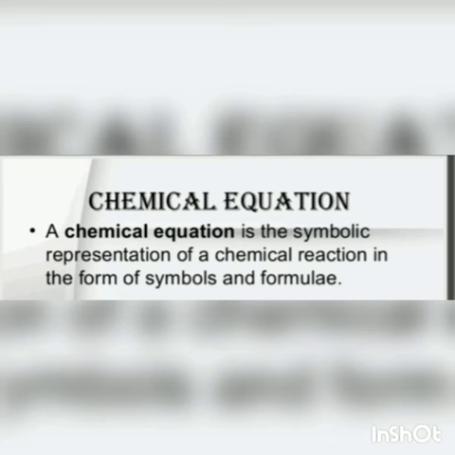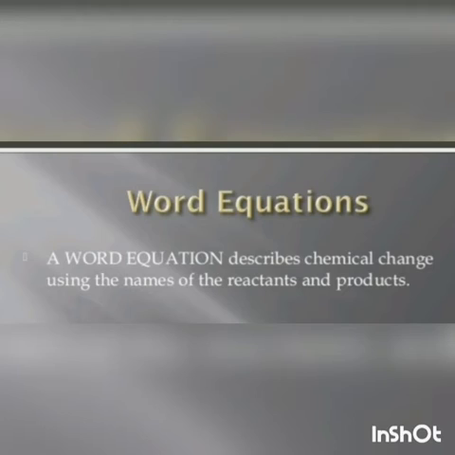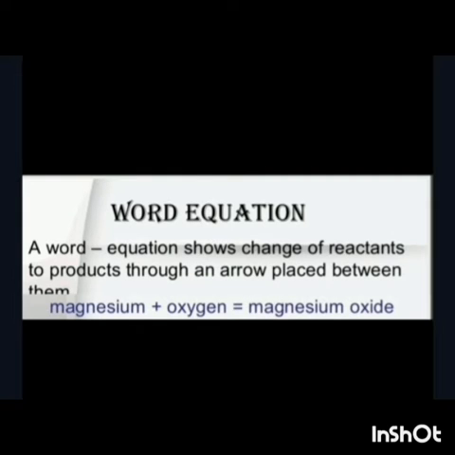Let's discuss chemical equations. A chemical equation is the symbolic representation of a chemical reaction in the form of symbols and formulas. A word equation describes a chemical change using the names of reactants and products. This is the word equation: magnesium plus oxygen forms magnesium oxide.